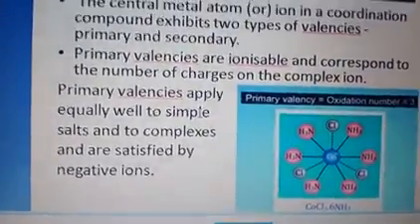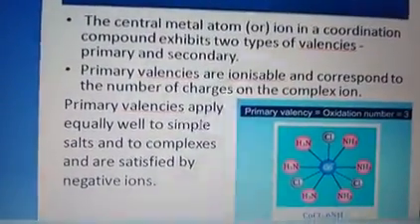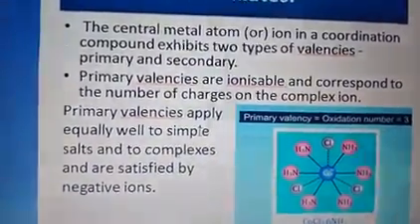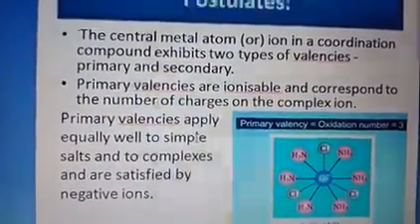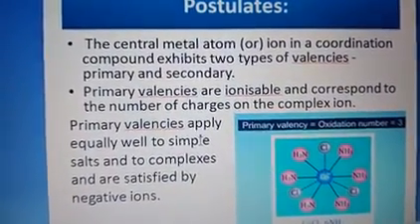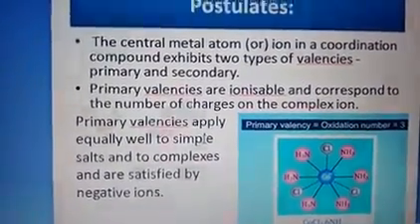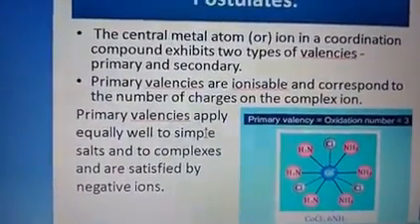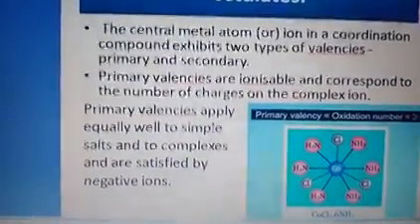Clear? Primary valencies are shown by dotted lines, whereas secondary valencies are shown by deep lines. When you see the picture, you need to understand which is primary valency and which is secondary valency. All the secondary valencies are the non-ionizable part of the complex.